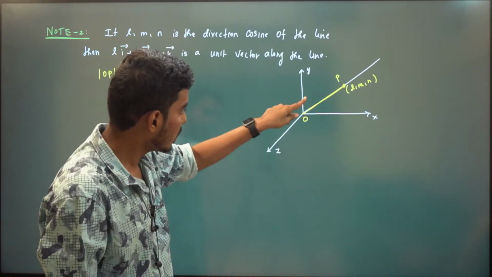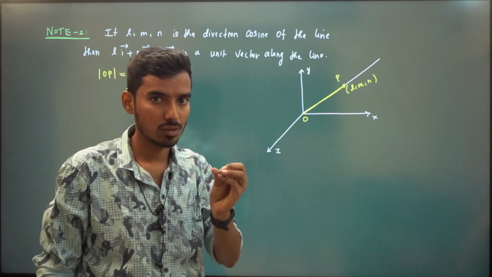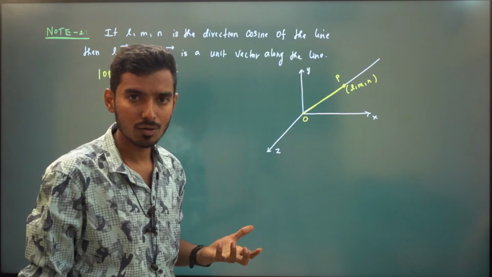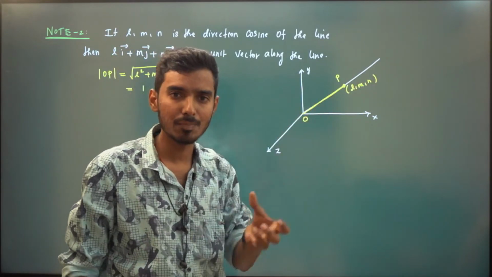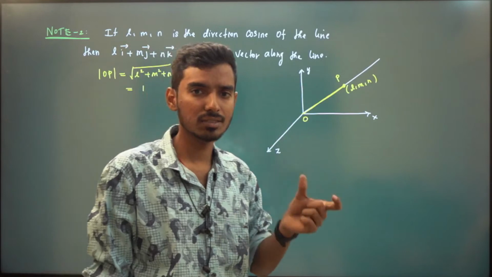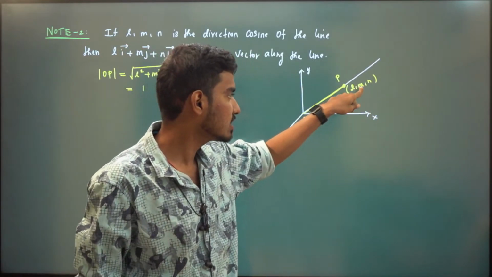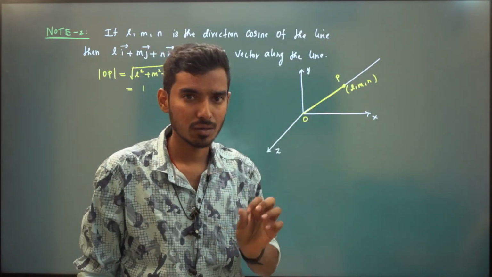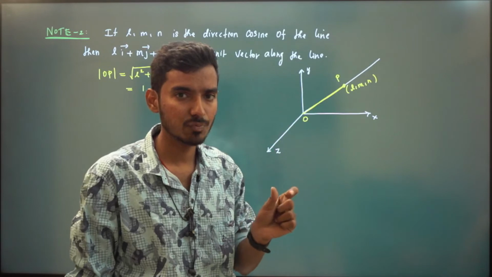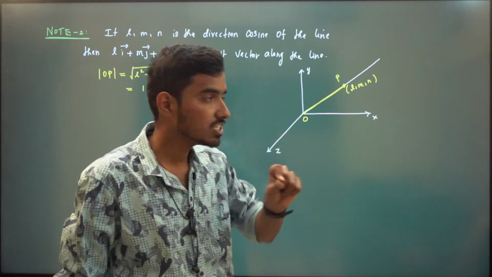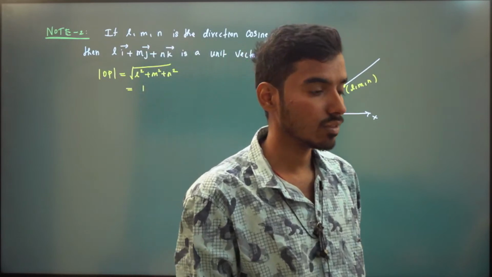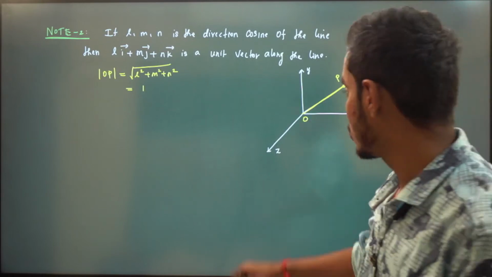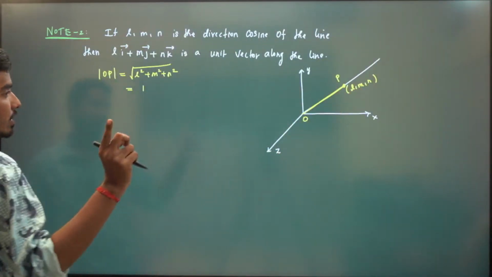So we have cos alpha, cos beta, cos gamma. You will have values for cos alpha, cos beta, cos gamma. Yes or no? This l, m, n is a number, a coordinate in three-dimensional space, because l is cos alpha, m is cos beta, n is cos gamma. So cos alpha, cos beta, cos gamma will be some numbers. It will be a tuple in 3D space. That tuple will always be a unit vector along that line. This is what note 2 says, right? So this vector is always a unit vector, very, very important.